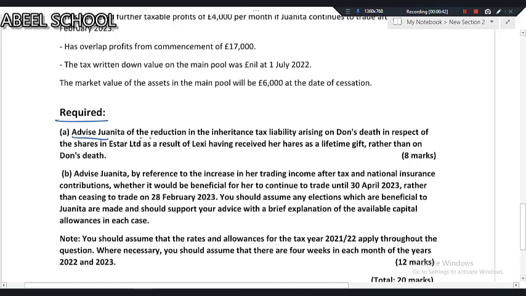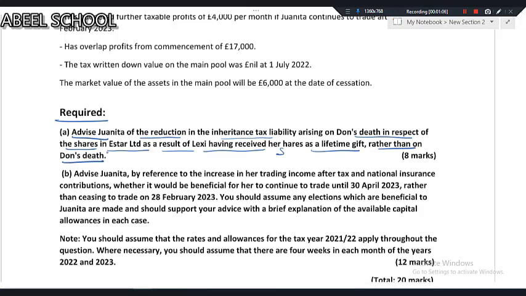Advise Junita of the reduction in inheritance tax liability arising on the Don's death in respect of the shares in Easter Limited as a result of Lexi having received her shares as a lifetime gift rather than on the Don's death. 8 marks.